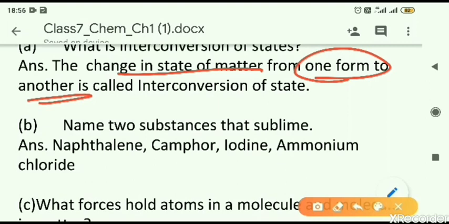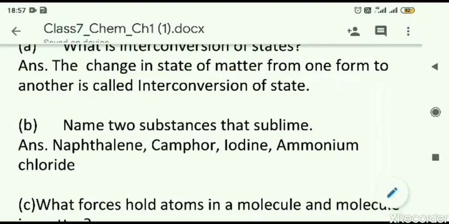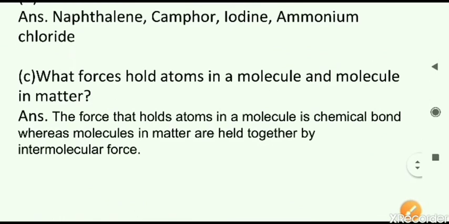Next, now B part, name 2 substances that sublime. Any 2 substances out of the 4 mentioned here: naphthalene, camphor, iodine and ammonium chloride. Any 2 you can write. Sublimation is the process when a solid directly converts into gas without converting into liquid form. That is called sublimation, and these four substances show sublimation.